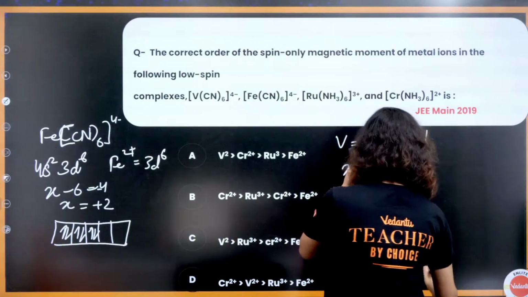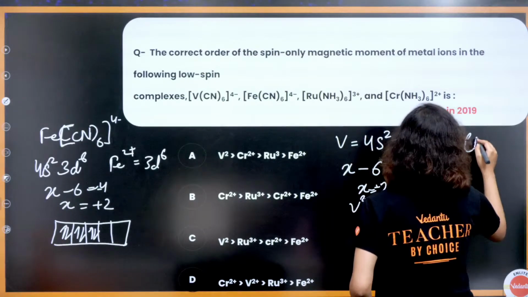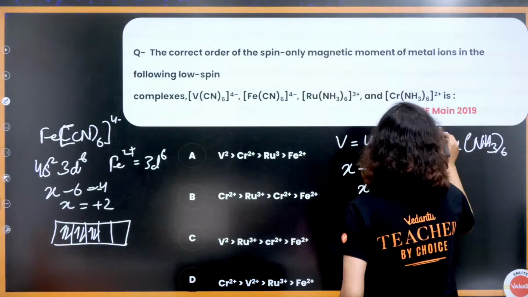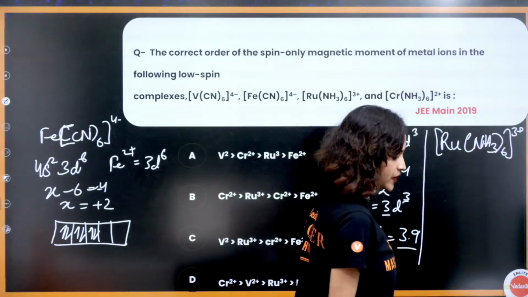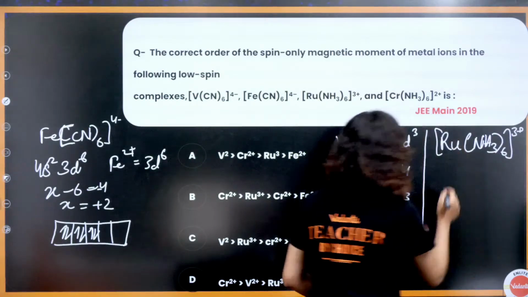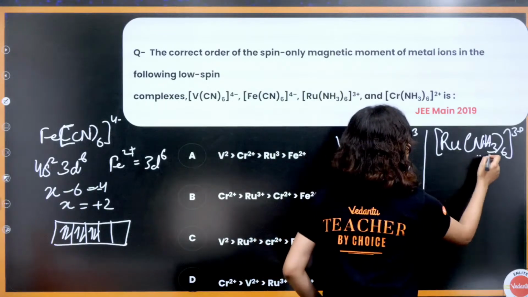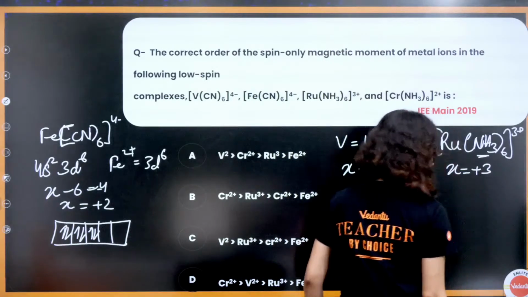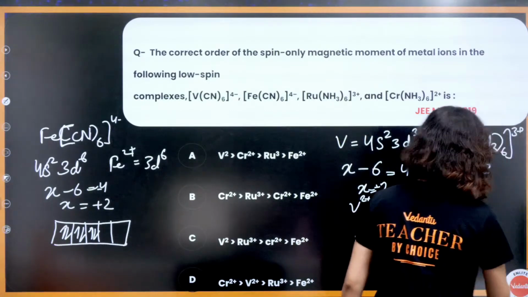Let's find it out for ruthenium. Ru(NH3)6 3 plus. So X will be equal to 3. Since this is a neutral ligand, X is equal to plus 3. Right, everyone? Now what will happen after that?